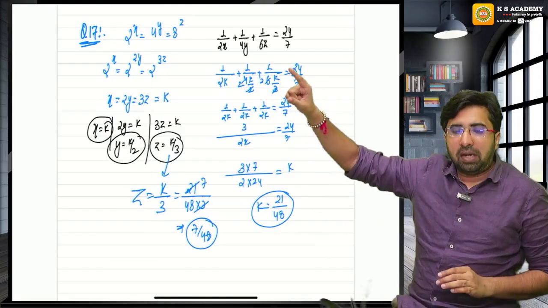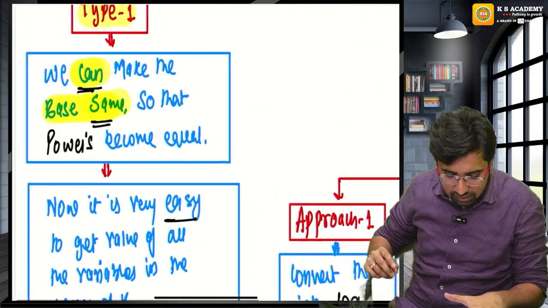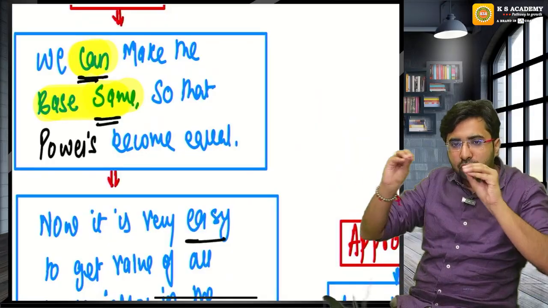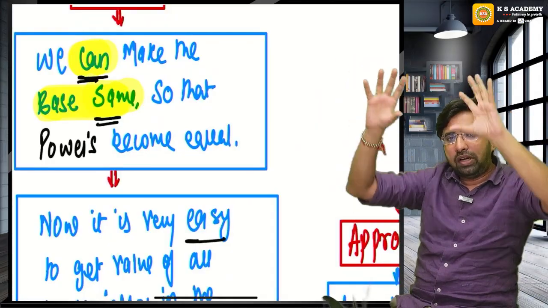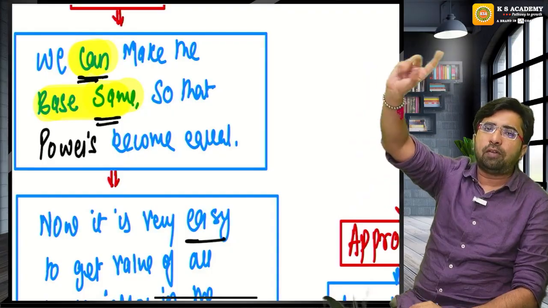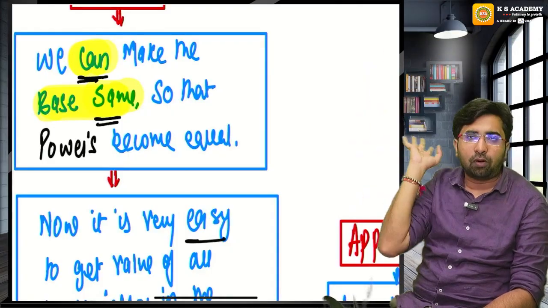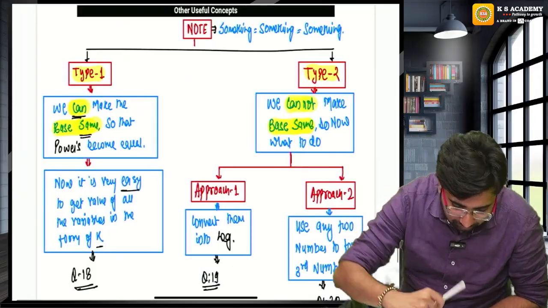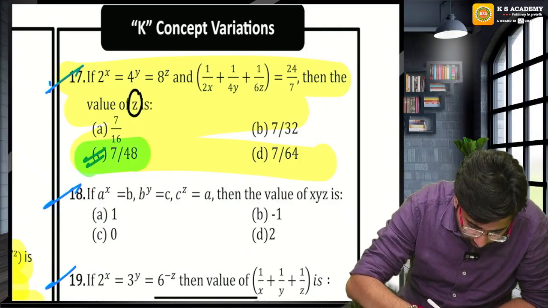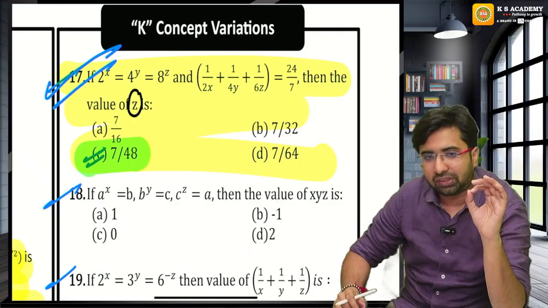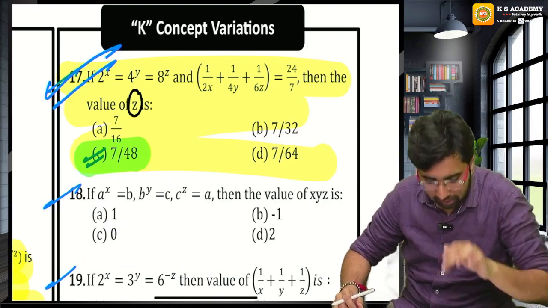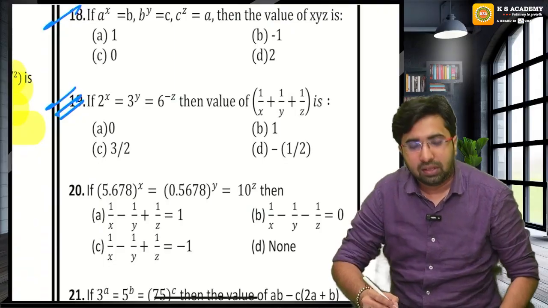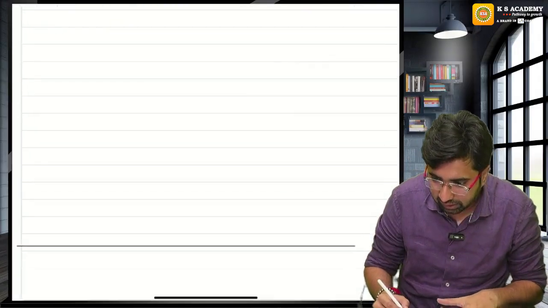This is a type 1 question. If you can make the base the same, it is a very easy question. Once you make the base the same, the powers automatically become equal. Now you have the values of x, y, z, everything in the form of k. This is an easy question. Any doubt on question number 17? Can I move forward? Now look at question number 19.